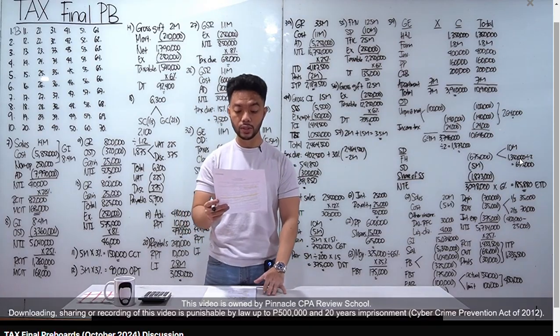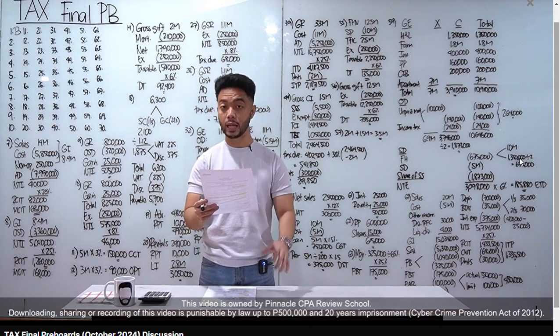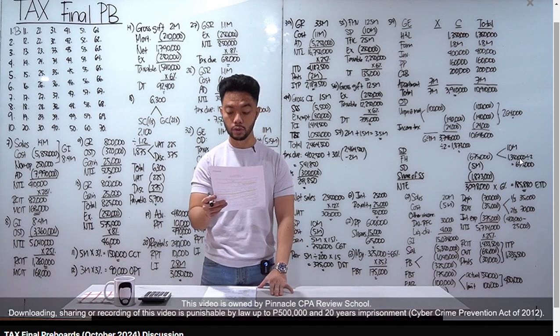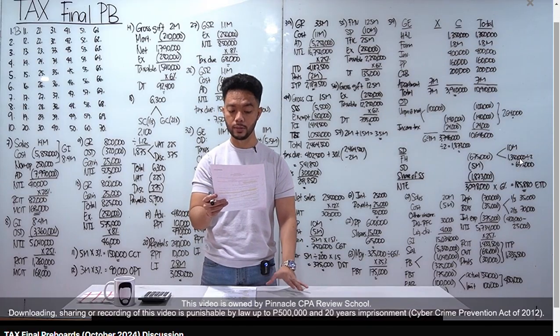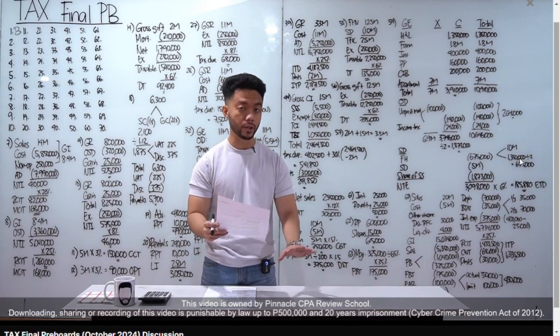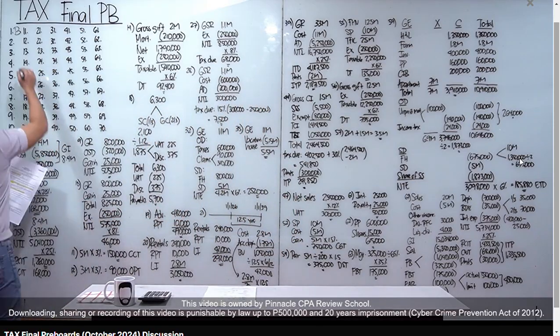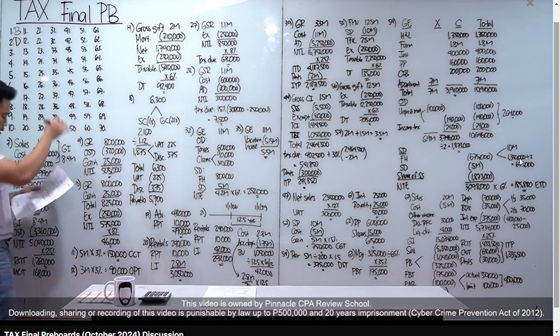Number 2, which of the following statements is incorrect? Yung A, B, and C, tama yan. Ang mali yung D. The power of taxation must first be expressly granted either by law or constitution before the state may validly exercise it. Mali yun kasi yung power of taxation is an inherent power of the state. Okay, so letter D for number 2. Let's go to number 3.